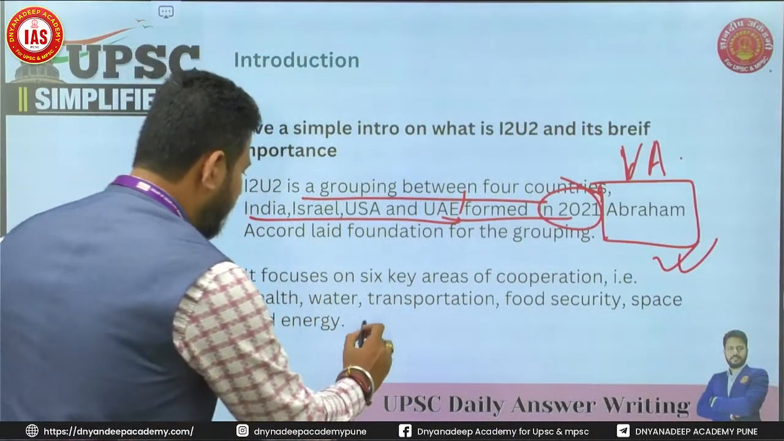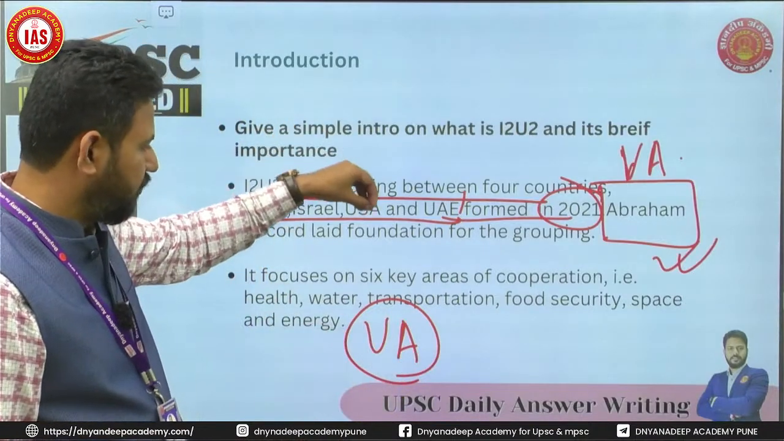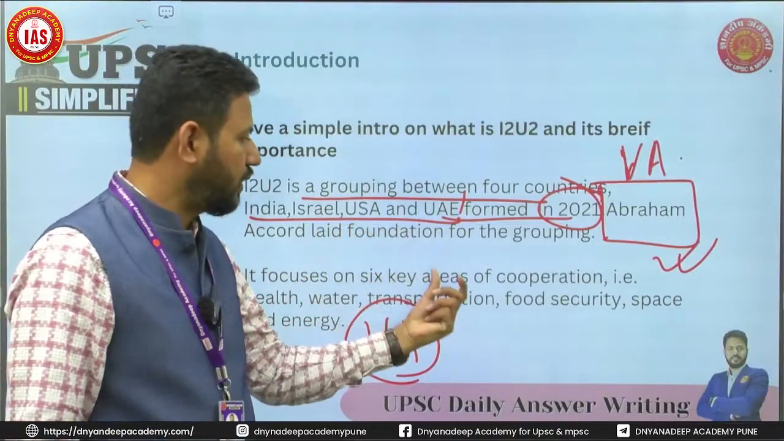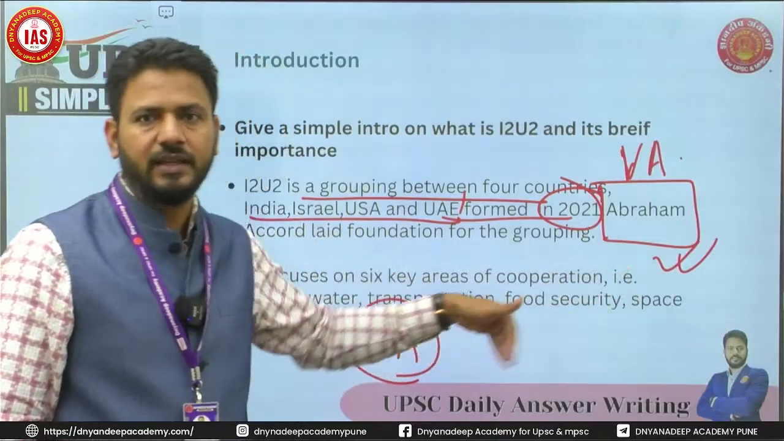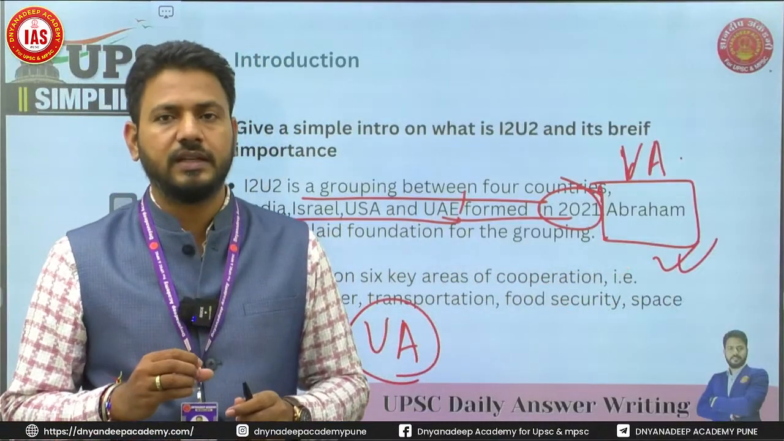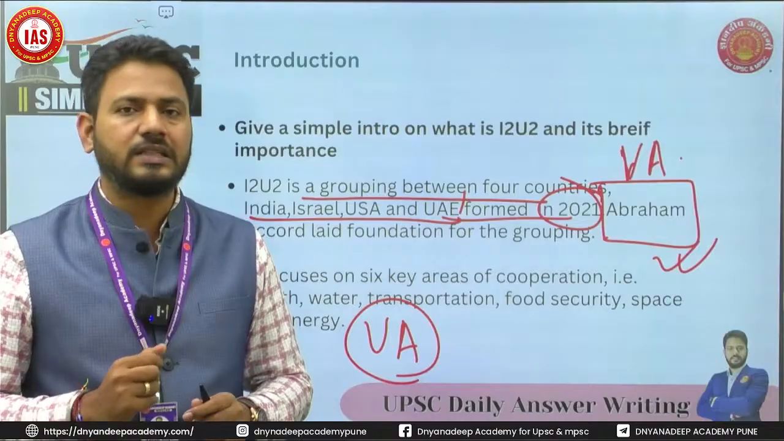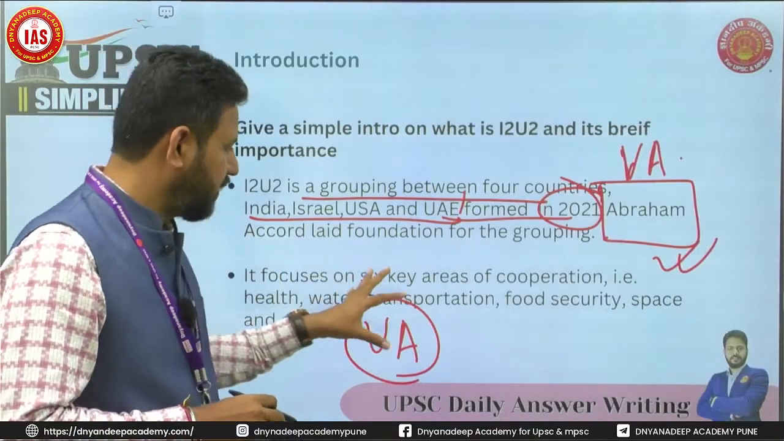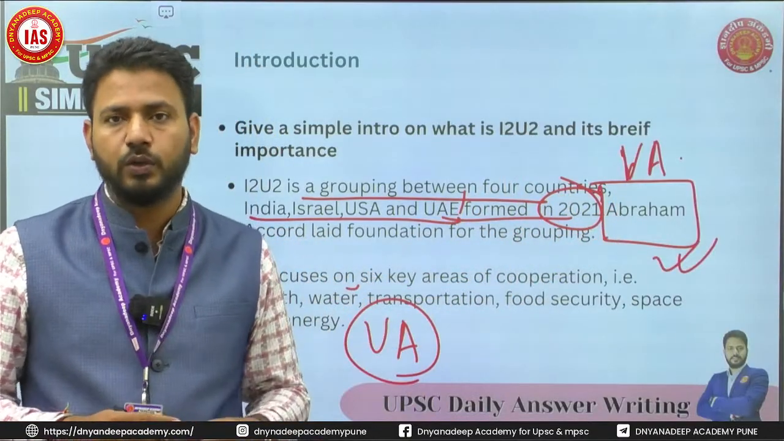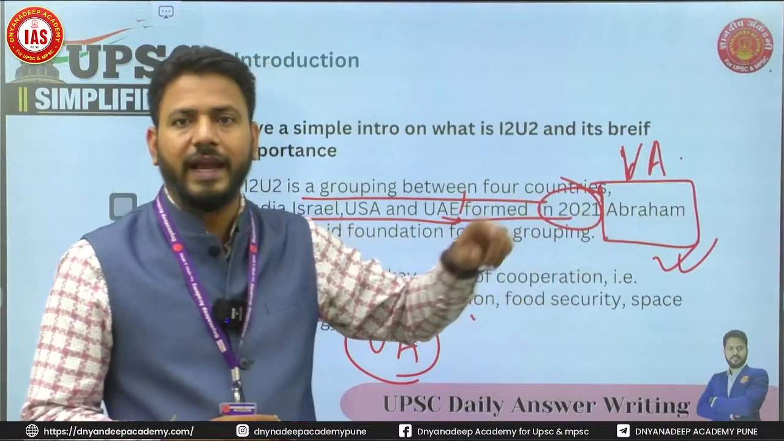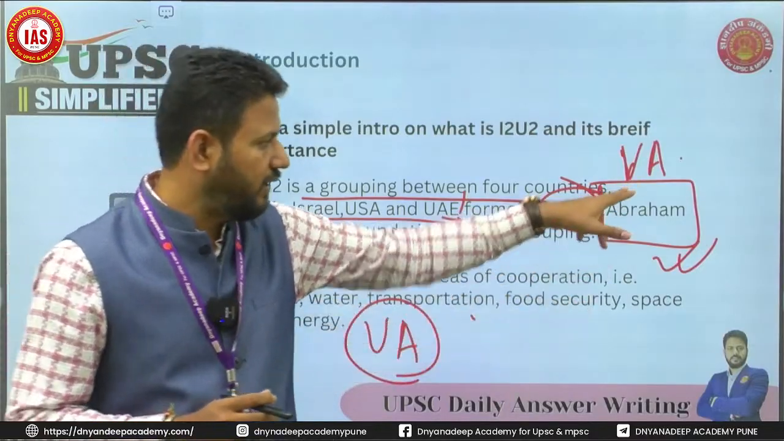Then this is another value addition that you very briefly mention, that this group or this institution focuses on 6 broad areas: health, water, transportation, food security, space, and so on. So what you're doing in this answer is you're giving a brief idea of what objectives this organization, this grouping has, right? So you're focusing on the areas of cooperation also. You also lay down what led to the foundation of I2U2. So these 2 facts here will add extra value to your answer. Probably not many of your competitors would be focusing on writing these 2 value additions.